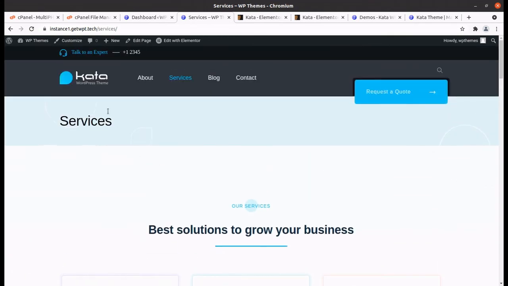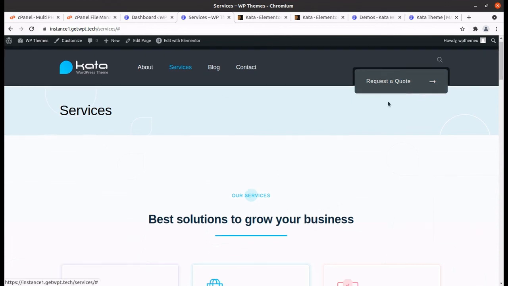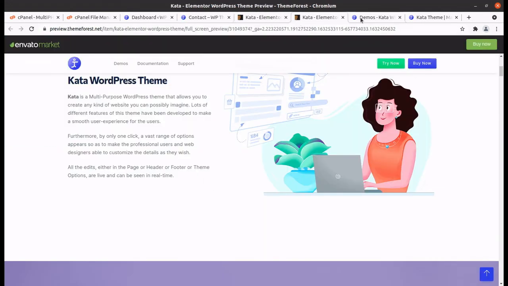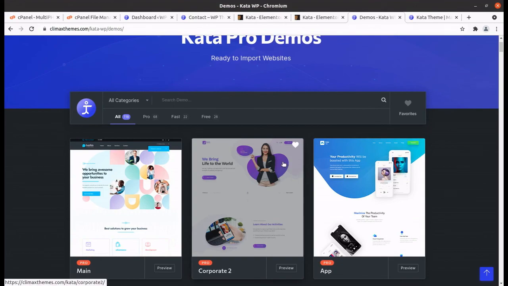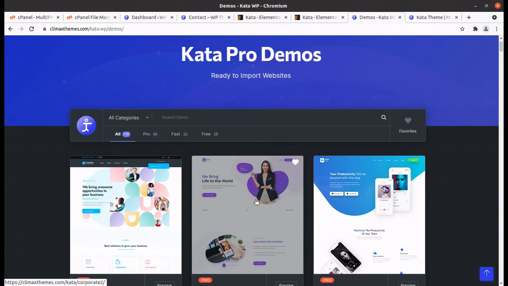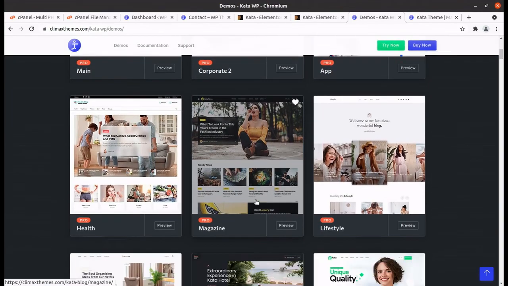And we have the control option as well, the request report, contact form. So you can create your website using Kata without any doubt, and there are multiple demo websites available, so you can choose any of these websites.